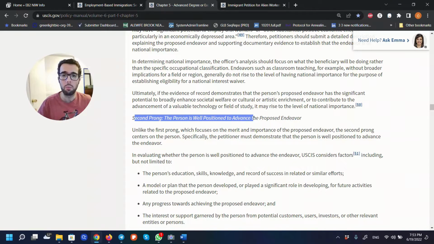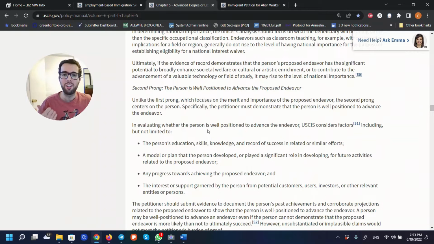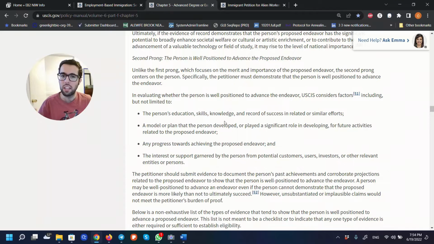Then they go into the second prong of the NIW. You have to prove that you are well positioned to advance the proposed endeavor. Again, here you can read what they mean by this. It's related to your skills, to the progress that you have shown in your career, and specifically the progress you have made towards that endeavor.